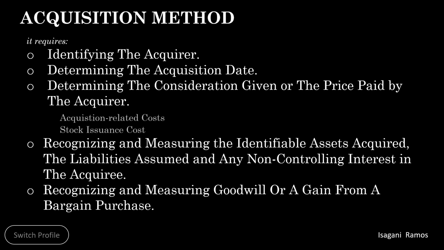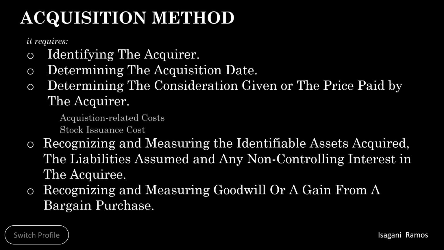Stock issuance cost. When the acquirer issues shares of stock for the net assets acquired, the stock issuance costs such as SEC registration fees, documentary stamp tax, and newspaper publication fees are treated as a deduction from additional paid-in capital, or APIC, from previous share issuance.